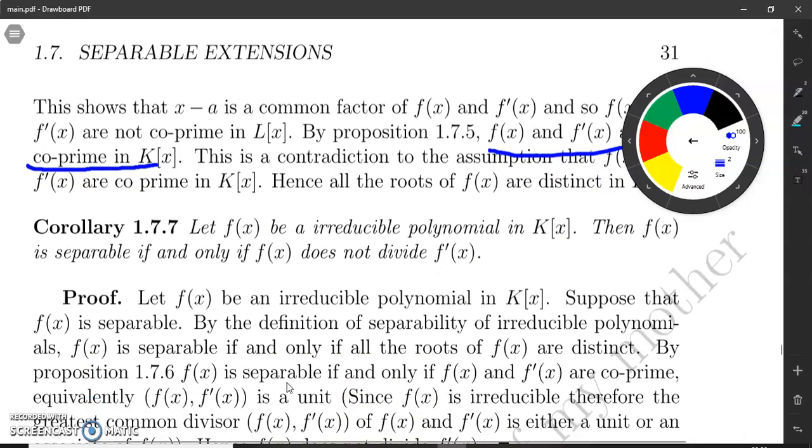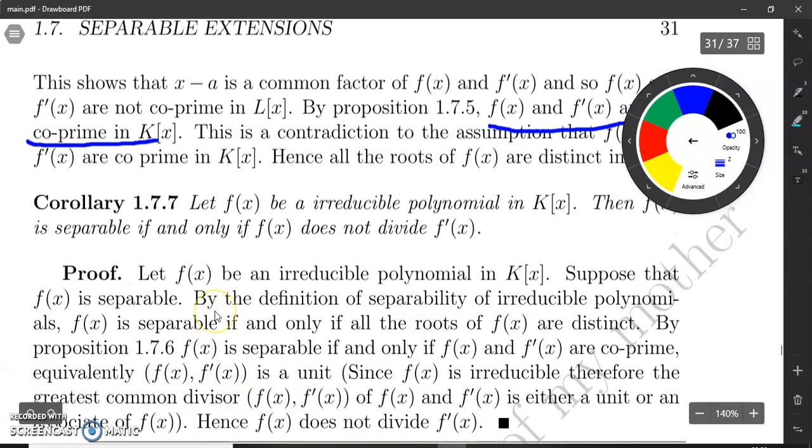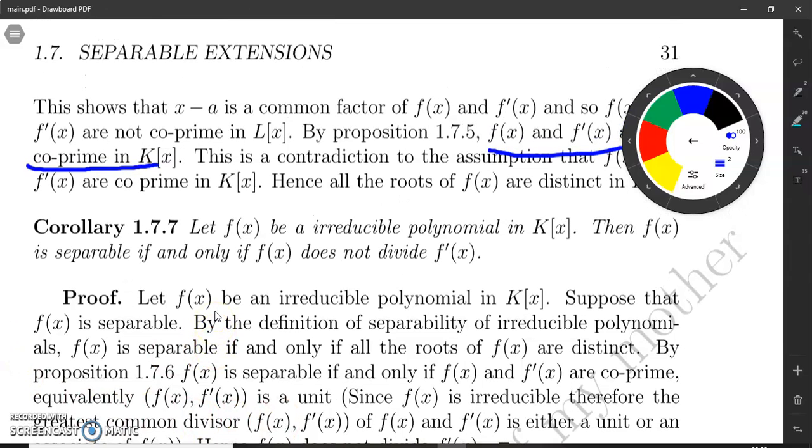Next, we use 1.7.6 to prove this corollary. These are interrelated too much, so remember these results. Let f(x) be an irreducible polynomial in Kx. Then our aim is to prove that f(x) is separable if and only if f(x) does not divide f dash. By proving this, we are going to prove the relationship between the formal derivative and separability.